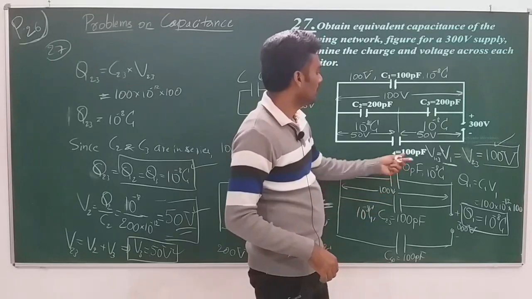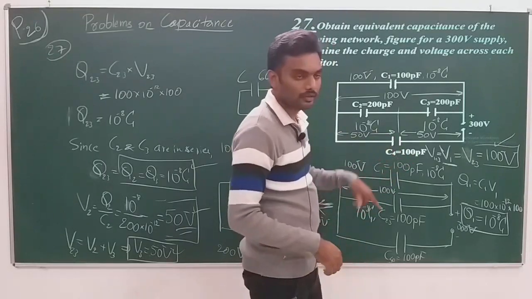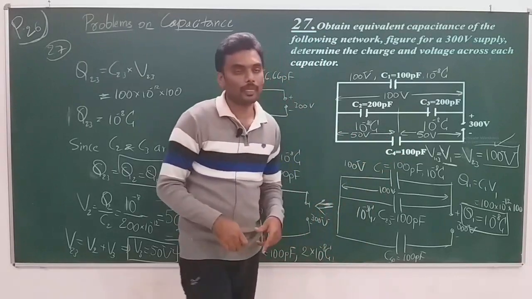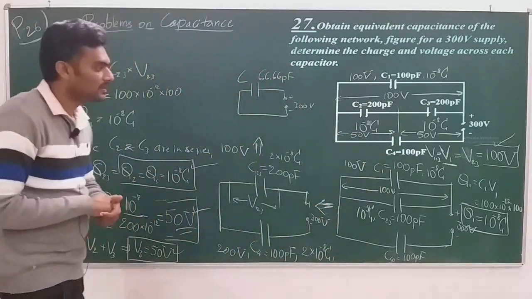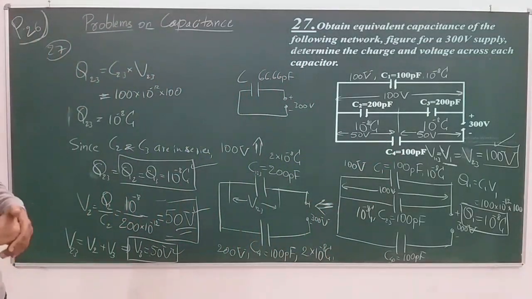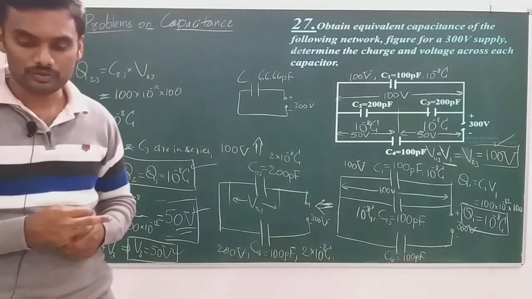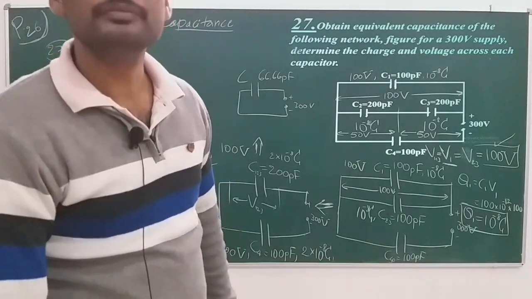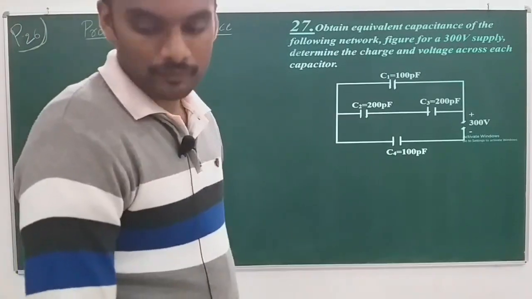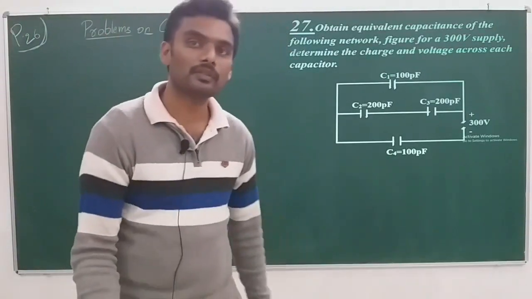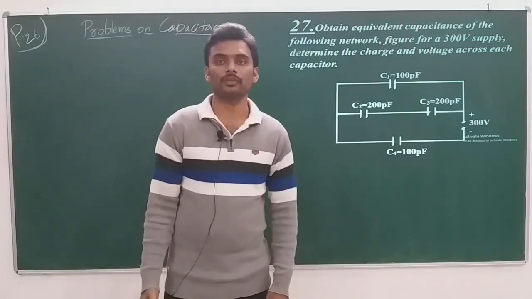100 picofarad, and the potential difference that we calculated, V4, which was 200 volt, and the charge thus we obtained. Okay, all of them should be put there. So this gives you the complete solution. Right. So the next question, 28th, is as follows.